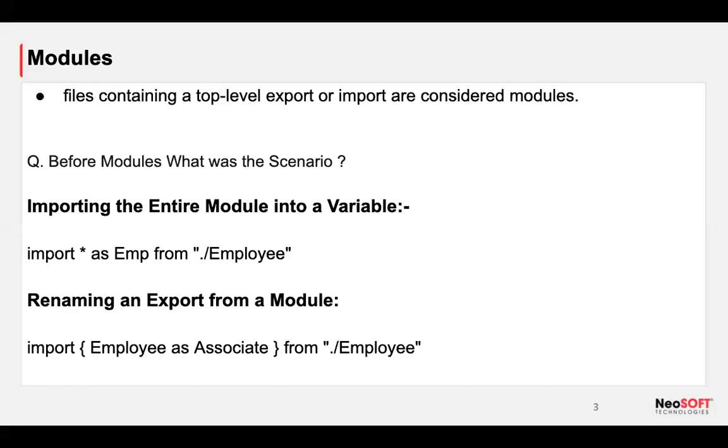Like in core JavaScript, we use HTML, CSS, JavaScript projects. The things which are written in our JavaScript files, we call them simple scripts. So this concept belongs there. Okay, my next question is, before modules, what would be the scenario? Let's say we don't have any import or export, then how are they going to manage, and what are the difficult challenges they are facing if they don't have any imports or exports?